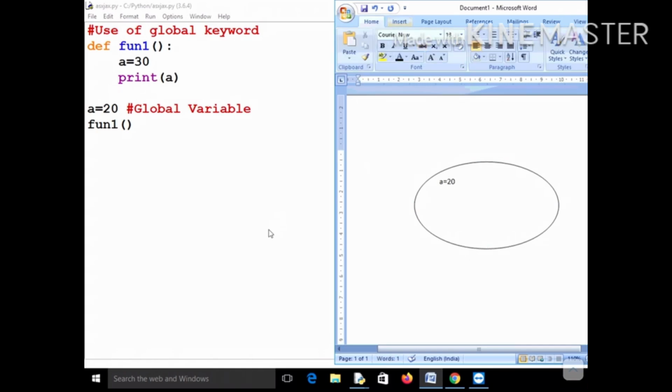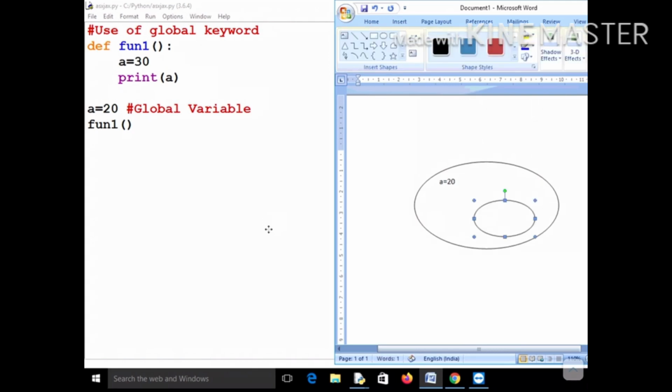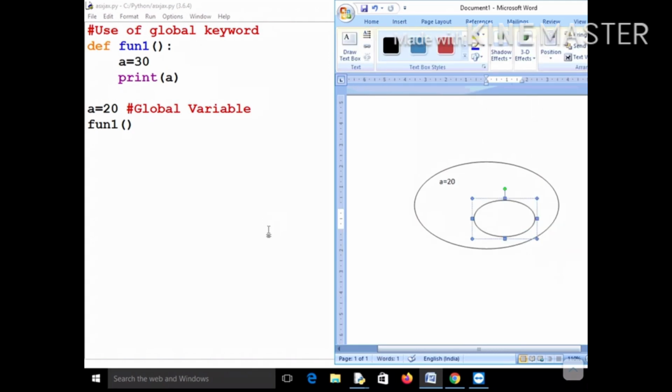As soon as you call this function fun1, a local environment will get created, and inside this local environment there will be another variable. Even though they have the same name, another local variable a will get created and its value will be 30. I hope you got the concept. So if you print the value of a, this 30 will get printed, because now you know that it will first check in the local environment. Since in the local environment this a was present, it will print the value 30 and it will not print the value 20.